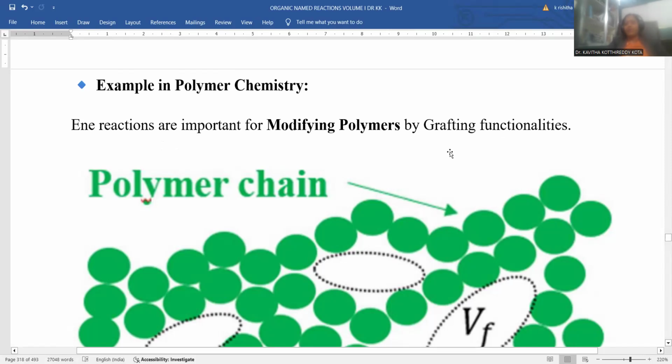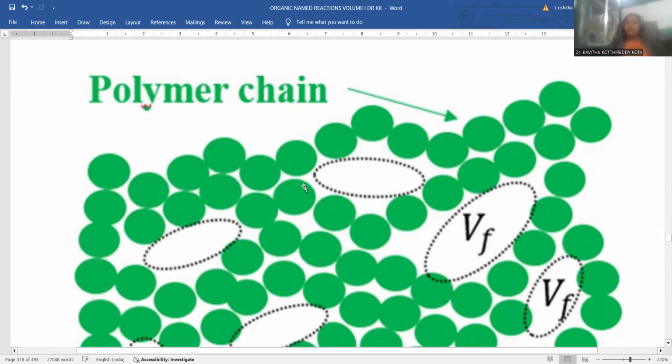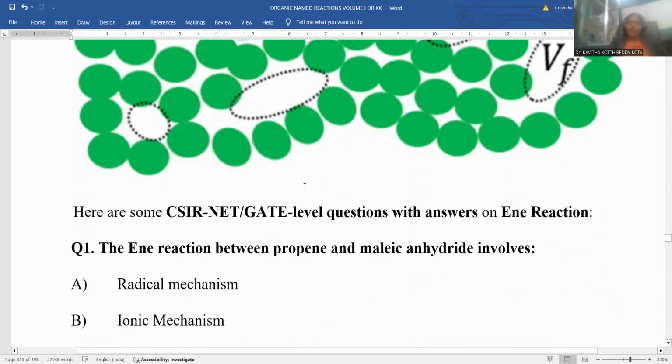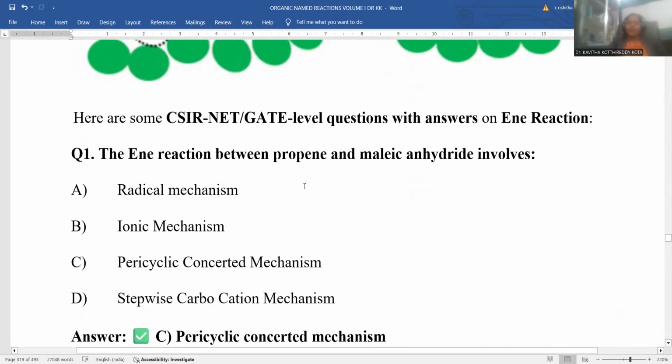for modifying polymers by grafting functionalities. Graft copolymers are the toughest materials. In order to make this grafting process, you can adopt this ene reaction, so that it will give the chemical transformation within the polymeric chain. This is the way, even in polymer chemistry, it plays a tremendous role. So this is regarding the entire application purview of the ene reaction.